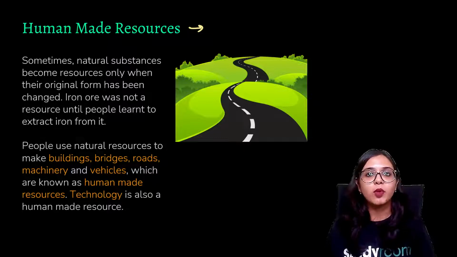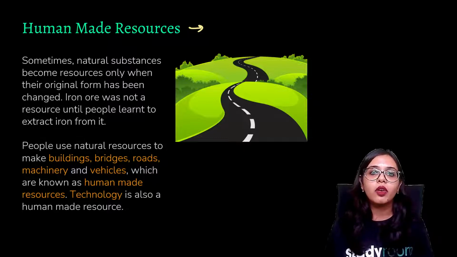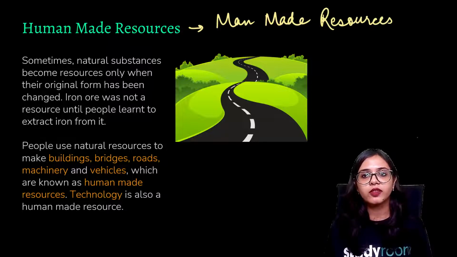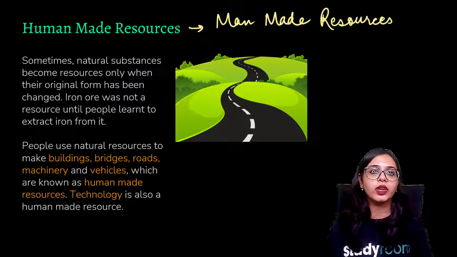For example, a textbook is a human-made resource, because for producing a textbook you need paper, and definitely you get paper from forests, from trees, so you can argue that you're getting it from nature.